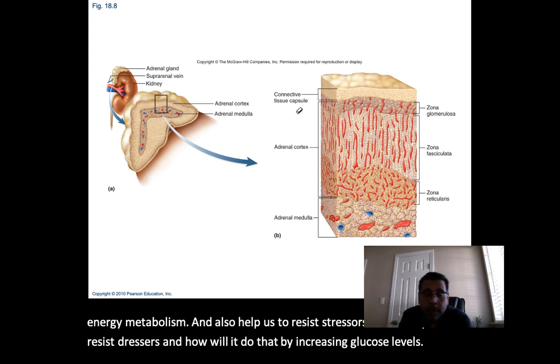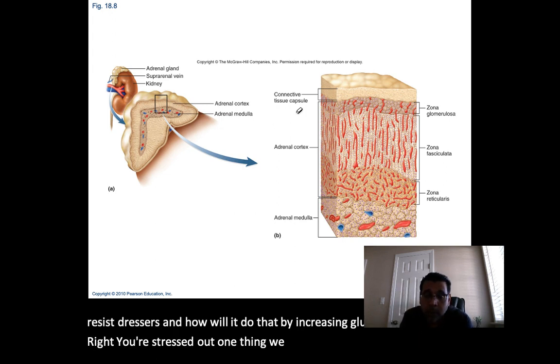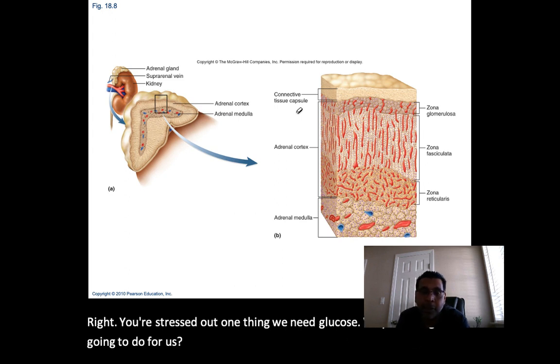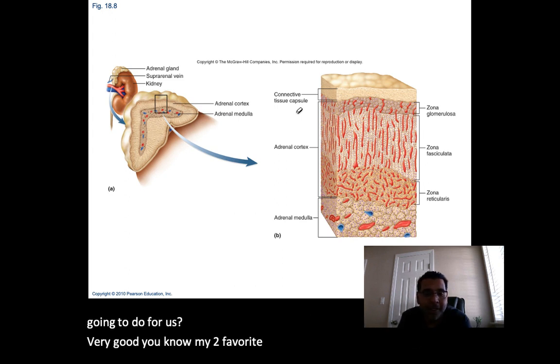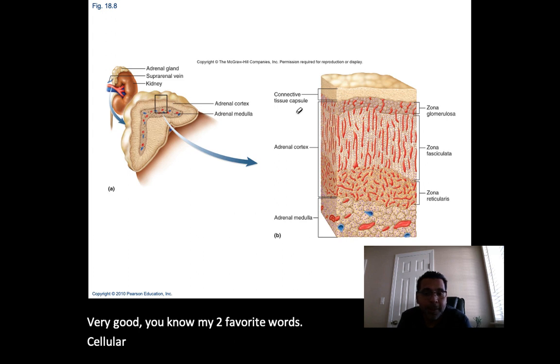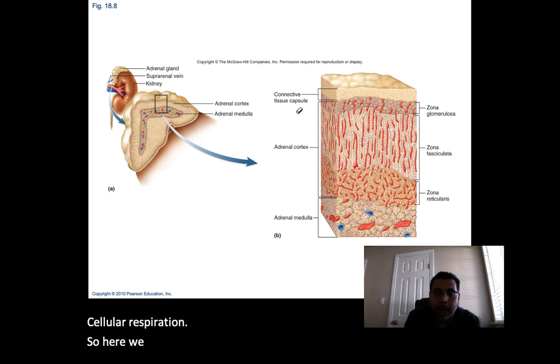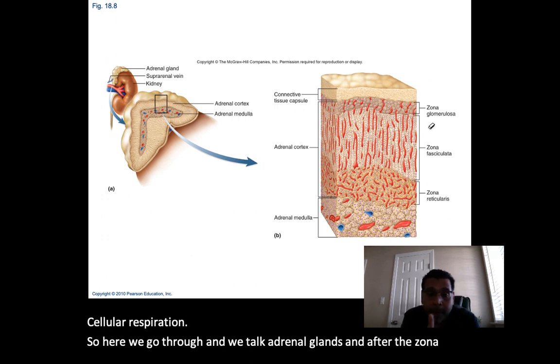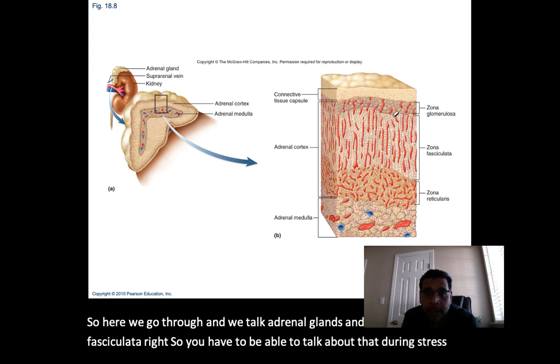Right? You're stressed out. One thing we need, glucose. Why? What is glucose going to do for us? Very good. You know my two favorite words. Cellular respiration. So you have to be able to talk about that during stress and get that zona fasciculata taken care of.